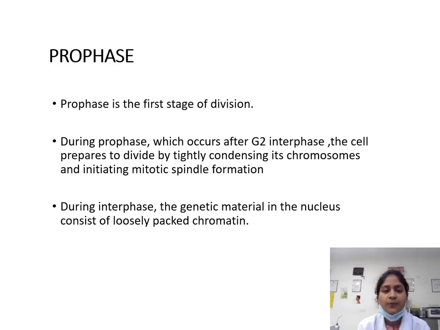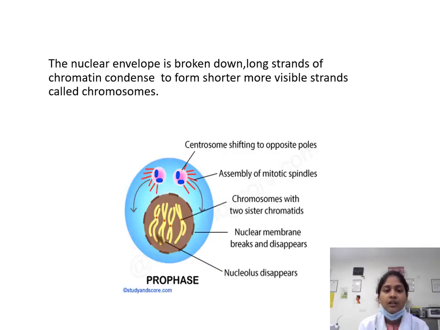Prophase. Prophase is the first stage of division. During prophase, which occurs after G2 interphase, the cell prepares to divide by tightly condensing its chromosomes and initiating mitotic spindle formation. During interphase, the genetic material in the nucleus consists of loosely packed chromatin. In prophase, the nuclear envelope is broken down and long strands of chromatin condense to form shorter, more visible strands called chromosomes.